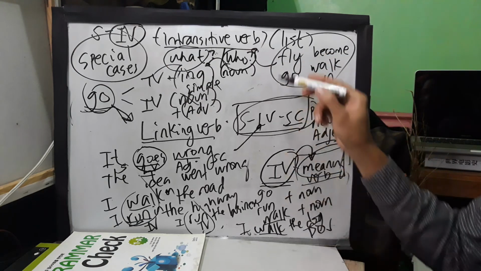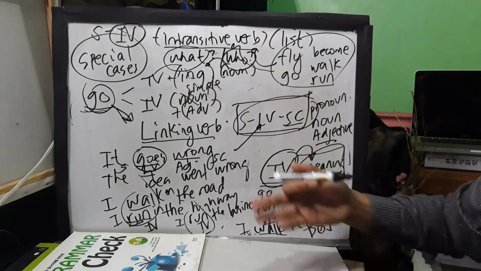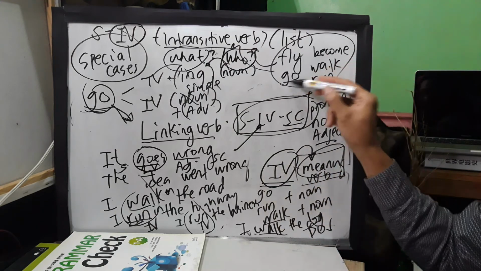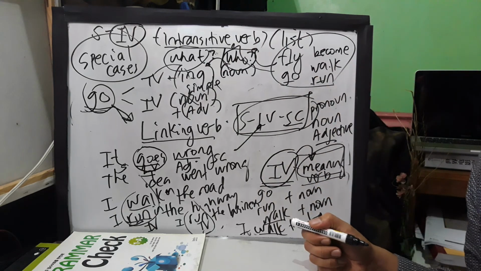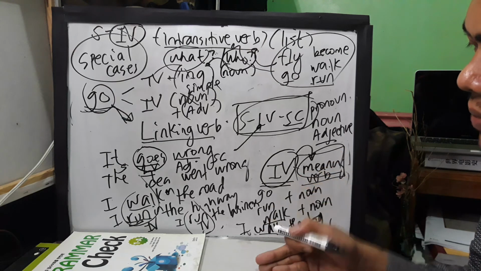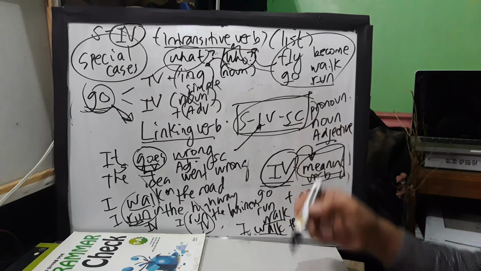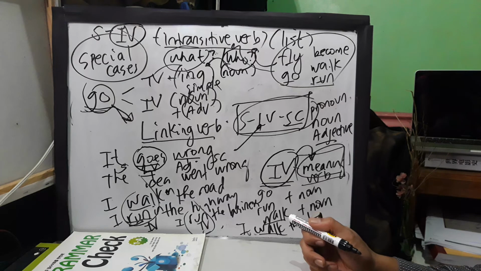They fall under IV. But if you check the meaning of these verbs, there are other meanings, and with that, they can be transitive verb.